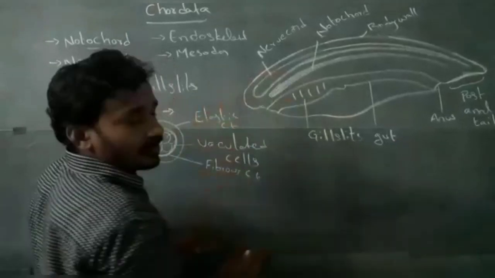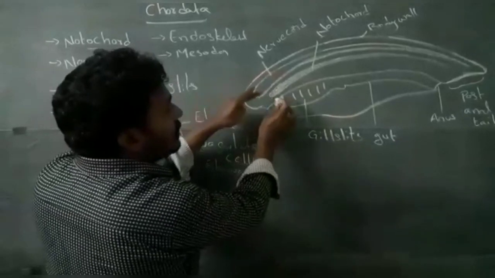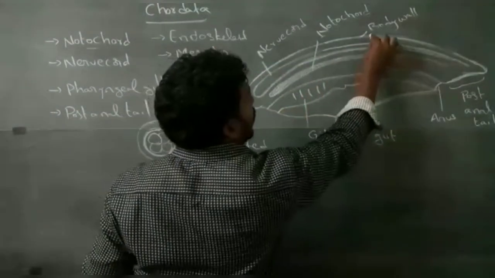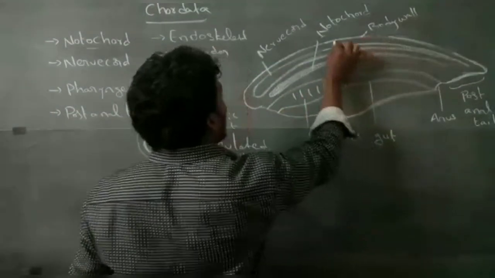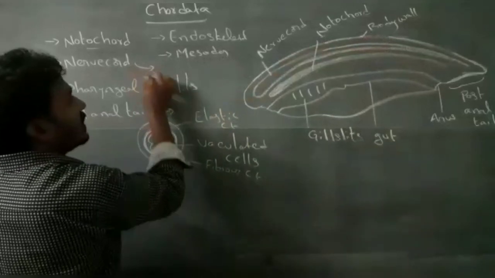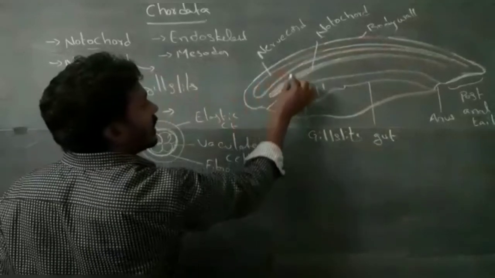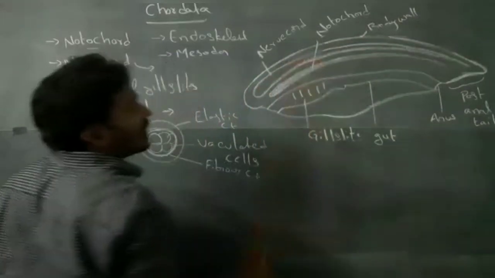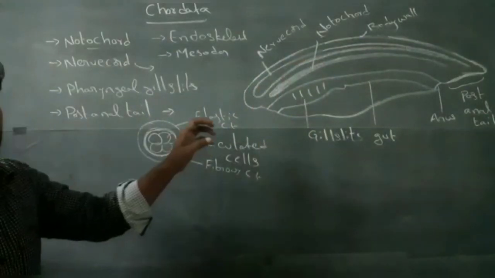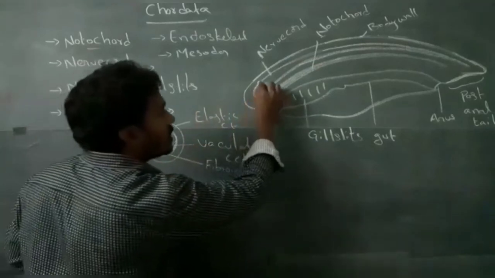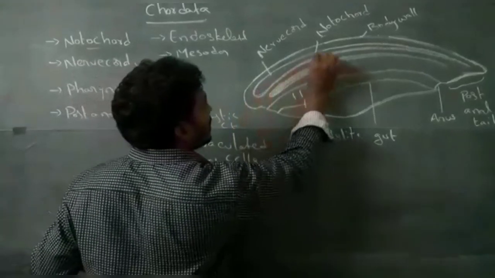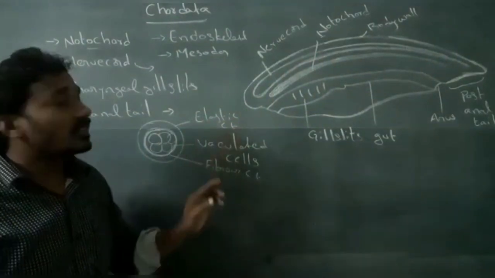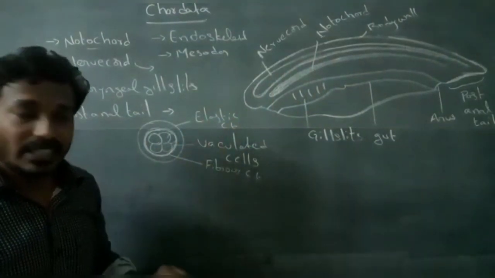Nervochord is present between the body wall and notochord. Nervochord is a hollow, tube-like structure. Nervochord is derived from ectoderm.